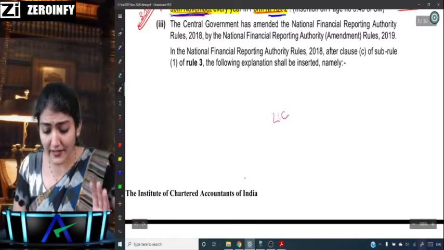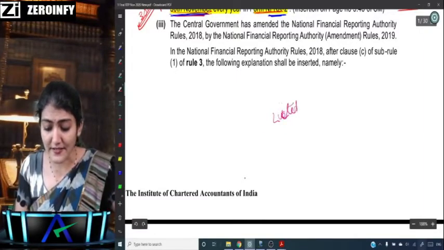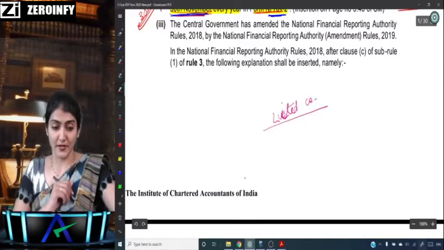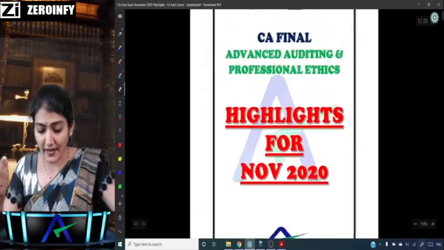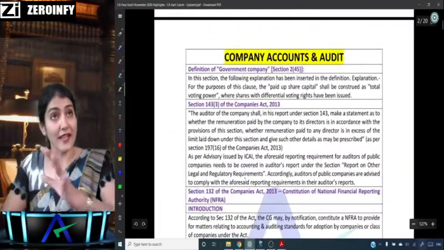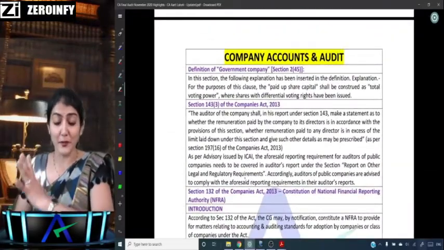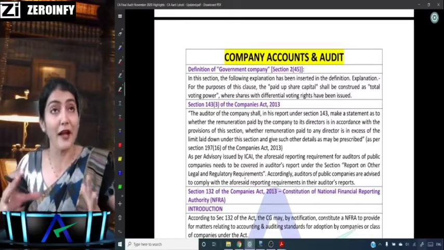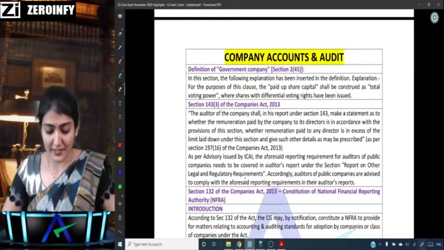And whenever any list is being made, which is the first entity to be over there? Listed company. Right, so these are, say, the highlights for November 20. Whatever is there in that RTP November 20, the academic updates, those same ones I have incorporated over here, and a little bit more.